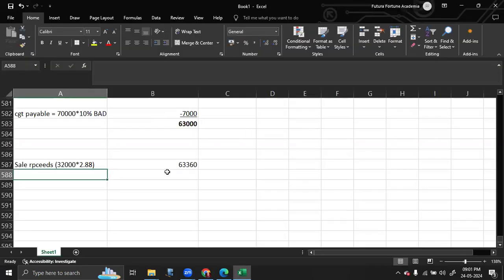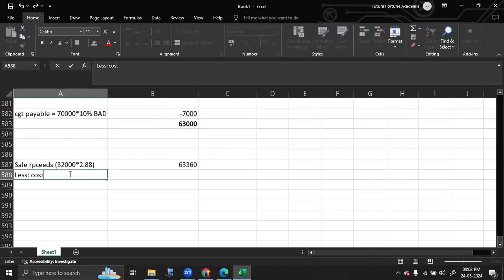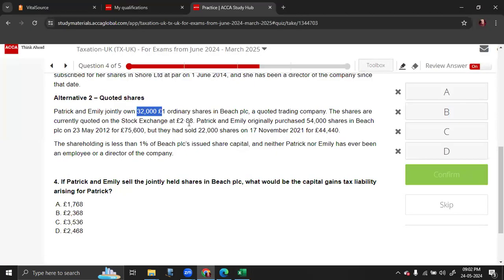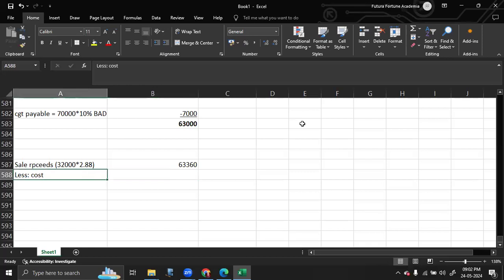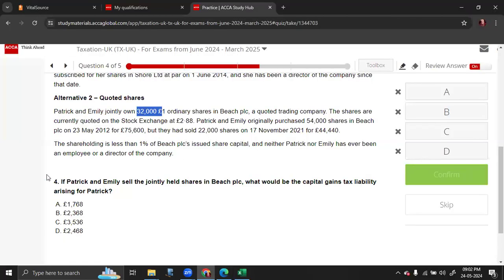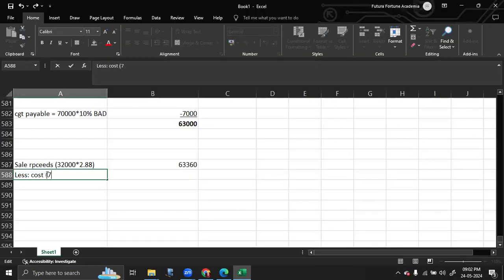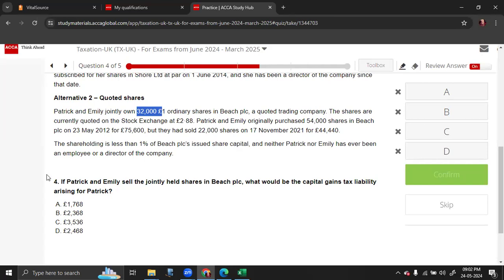Then 32,000 into 2.88 is the sale proceeds, less the cost. They originally purchased 54,000 shares for 75,600. So we need to find out the cost of 32,000 shares. If 75,600 is the cost of 54,000 shares, we just need to find out the cost of 32,000 shares.